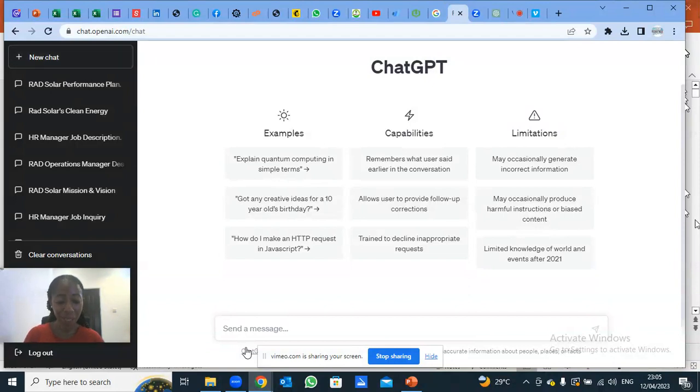You want KPIs, prepare a comprehensive KPI slash KRA for an HR manager at Rad Solar Energy Limited.